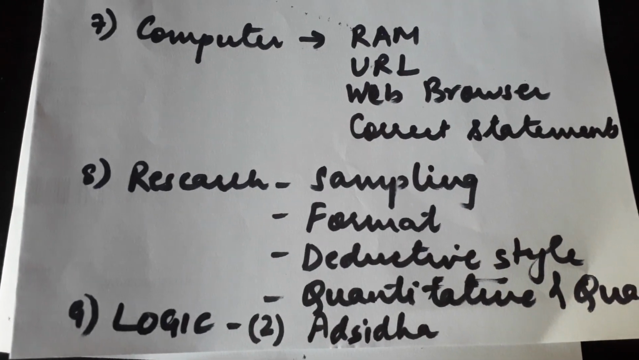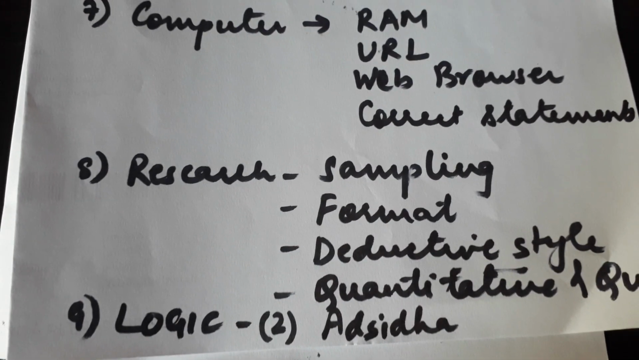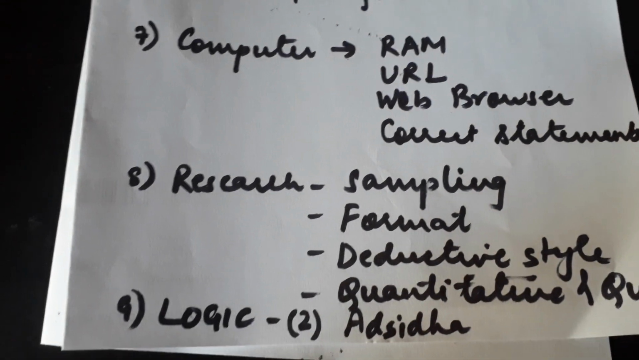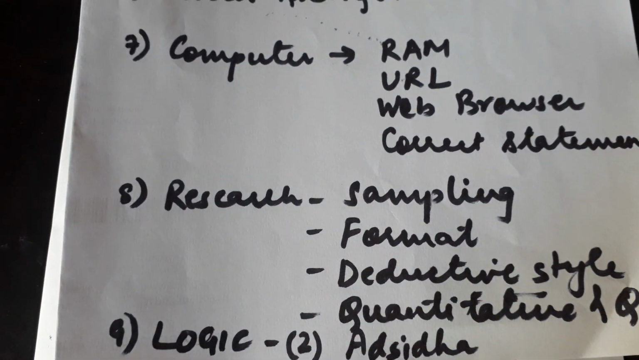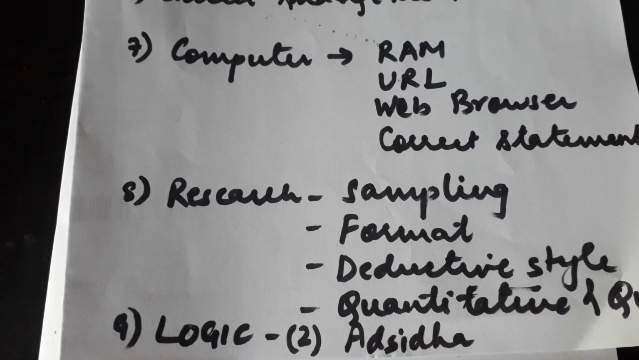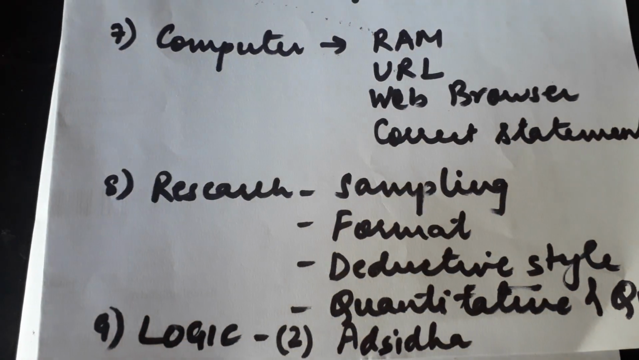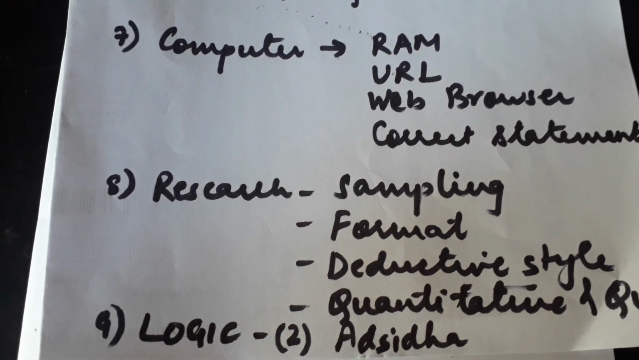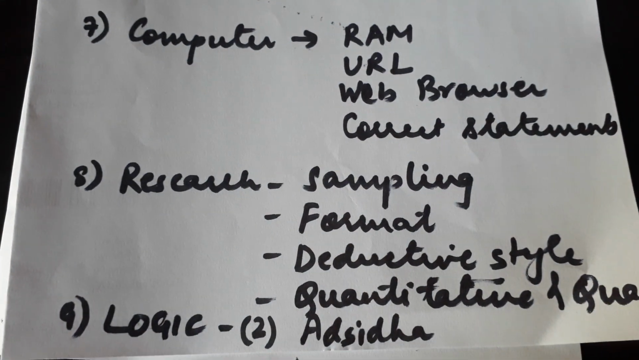Now in the research part, there was one question on sampling. There were many sampling options given, types of samplings, and we had to choose a particular type of sampling. Then there was one question on the format of research, and there were few questions on the deductive style of researching. There was one question on qualitative and quantitative research also.